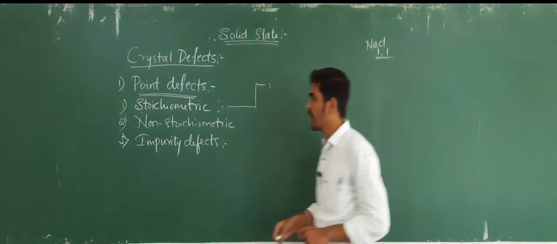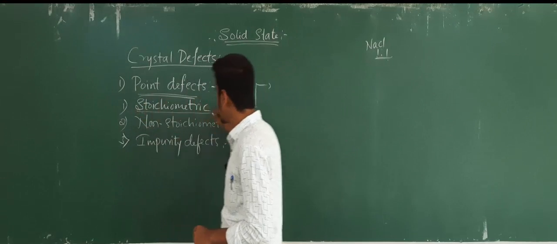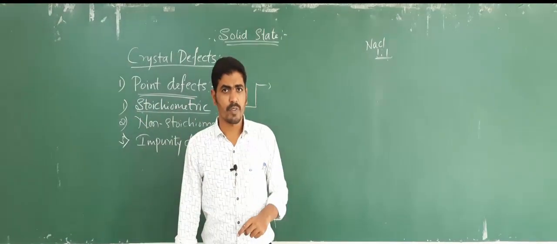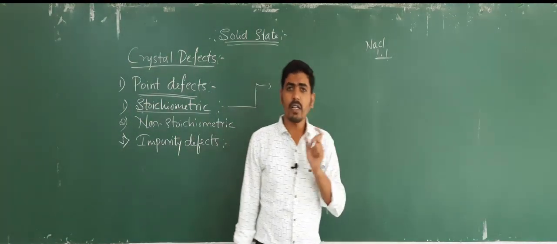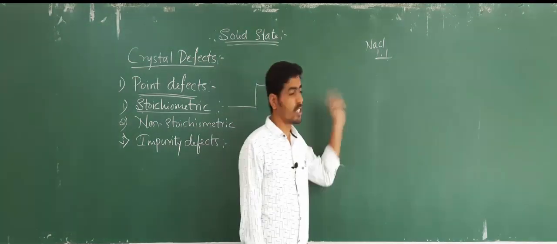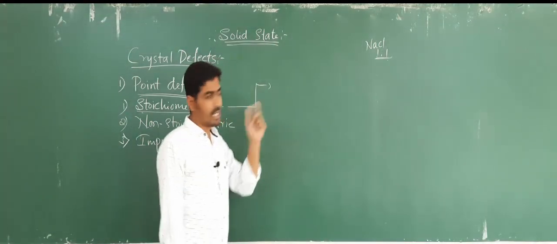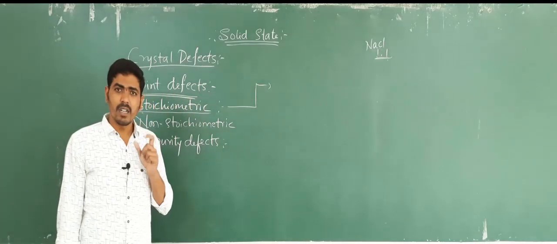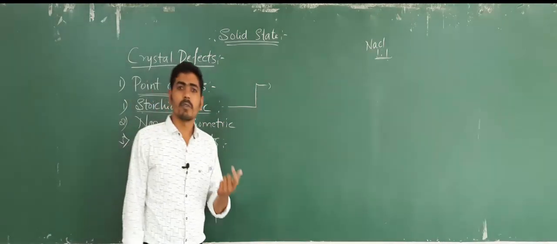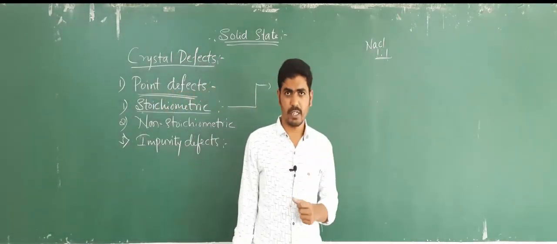Such kinds of defects are said to be stoichiometric defects, which do not alter the constant proportions of the elements present in that compound even in the presence of the defect.